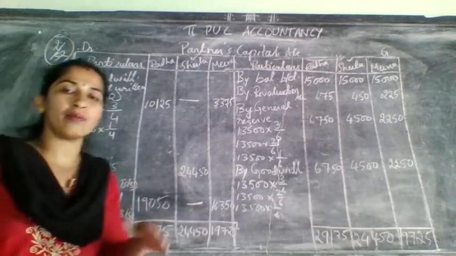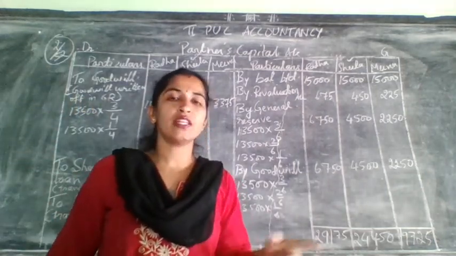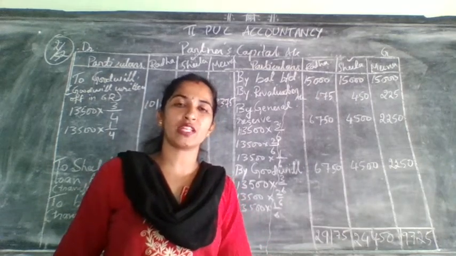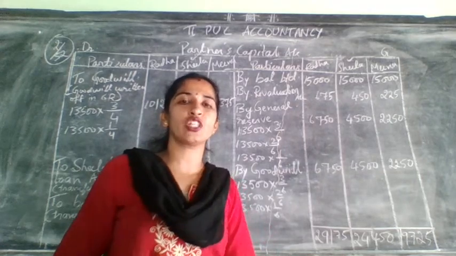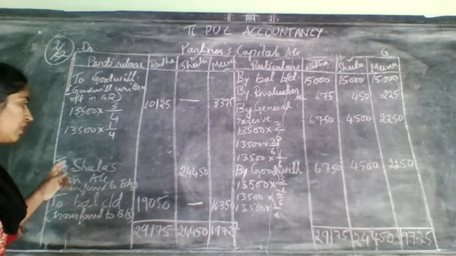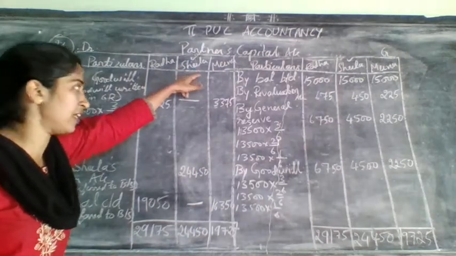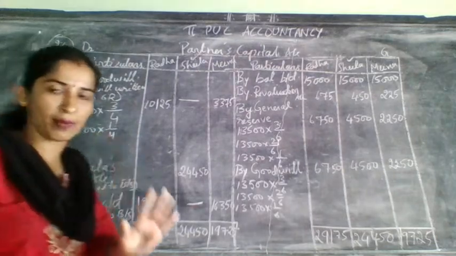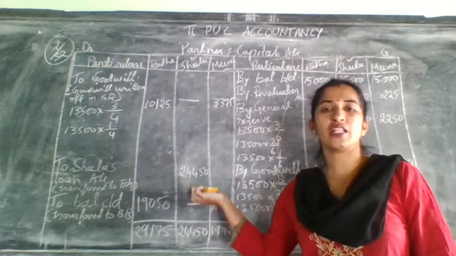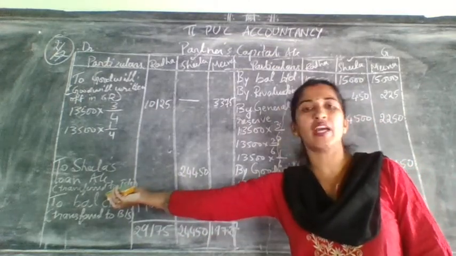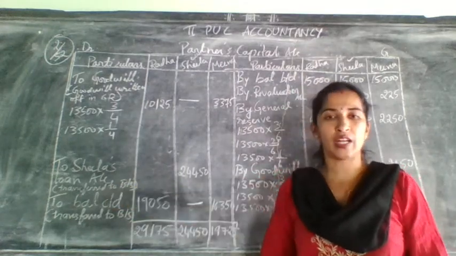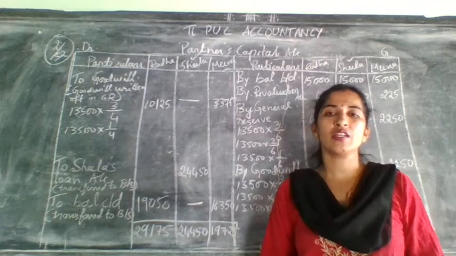Settlement, I told you, will be of different types. Here they have not given any information regarding the settlement, how to do the settlement of her account. In the absence of such information, you need to assume that it was transferred to her loan account. That means Sheila is retiring, so Sheila's loan account. Remember, student, you need to write that partner's name and then loan account, and transfer to her loan account. This also will appear where? Transfer to balance sheet only, but not with the capital. You need to show this separately. So this is regarding the partners' capital account.